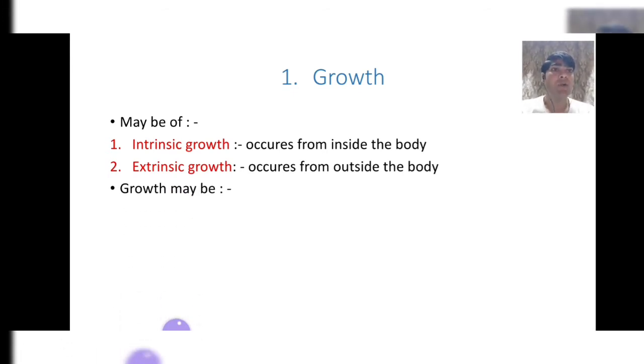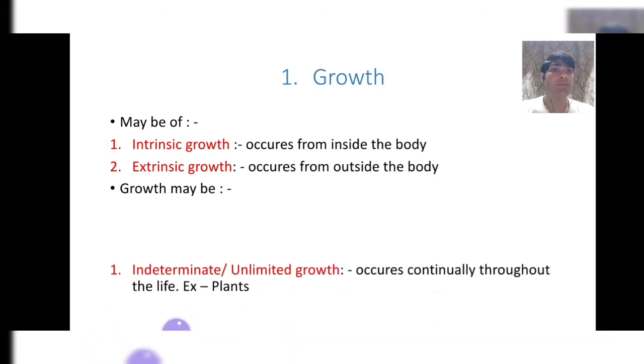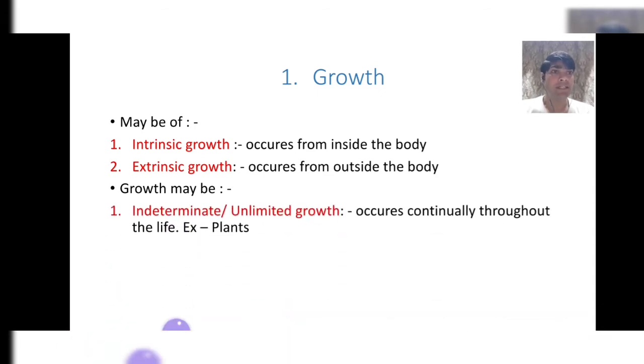Now on the basis of limit, growth may be classified into two categories. First is indeterminate or unlimited growth. When growth occurs continuously throughout life, it is called indeterminate or unlimited growth. Such type of growth can be seen in plants. That is the reason plants continuously grow throughout their life.